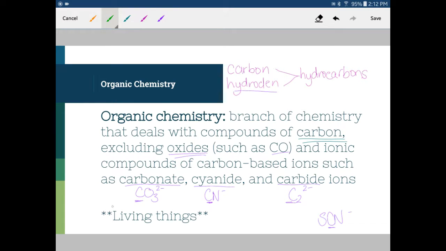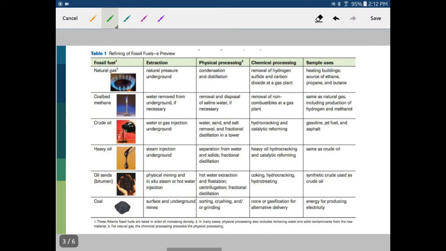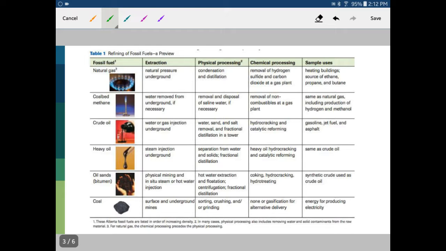Now, generally, when we talk about organic chemistry, we're looking at the chemistry of living things. This can be from plants to mammals and about everything in between that involves any sort of organic compound. Another big source of organic compounds, especially when we look at Alberta, is any organic compound that comes from oil and gas refining. So we can look at different parts of oil and gas refining that we have in Alberta, and at the types of products that we get from these organic compounds.